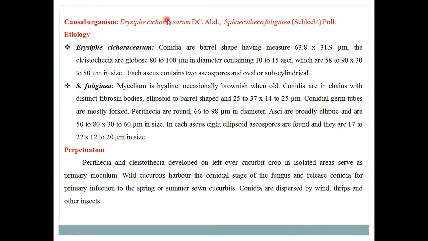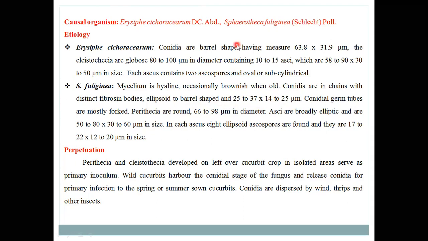Then the causal organisms: Erysiphe cichoracearum and Sphaerotheca fuliginea. So this powdery mildew is seen in cucurbitaceous crops caused by two pathogens, one is Erysiphe and another is Sphaerotheca. Already I discussed with you the etiological parts of Erysiphe. So this Sphaerotheca fuliginea pathogen also develops conidia on the tip of the conidiophore, and this conidia is always barrel shaped, having a proper size.